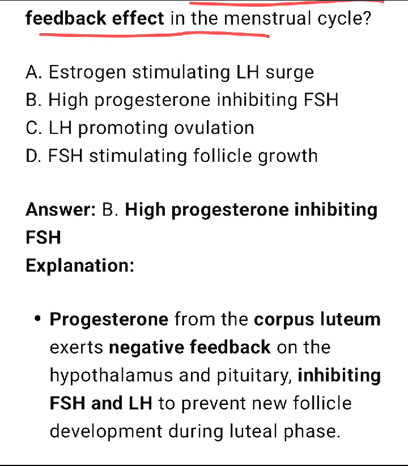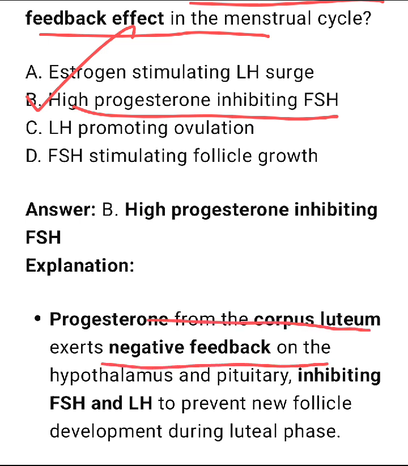So it is option number B. High progesterone inhibiting the FSH, follicle stimulating hormone. Progesterone from the corpus luteum exerts negative feedback on the hypothalamus and pituitary, inhibiting FSH and LH to prevent new follicle development during the luteal phase.